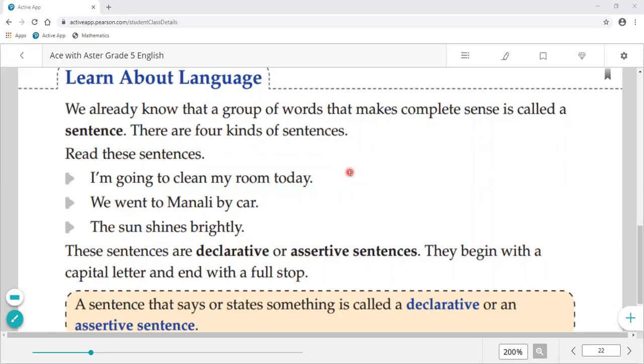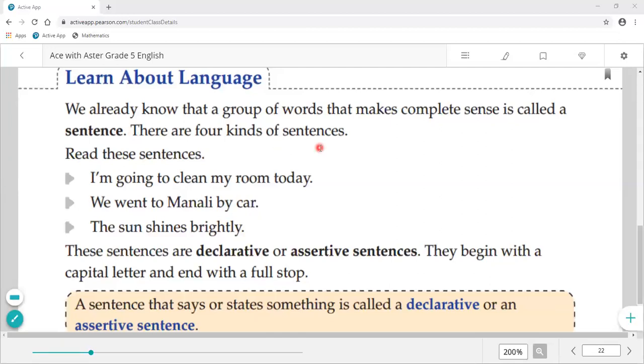Students, as you all know, we have completed our book exercise of lesson 2. So today there are a few exercises remaining, which are about sentences. Without further delay, let's get started. We already know that a group of words that makes complete sense is called a sentence.